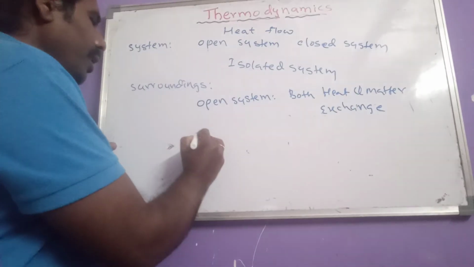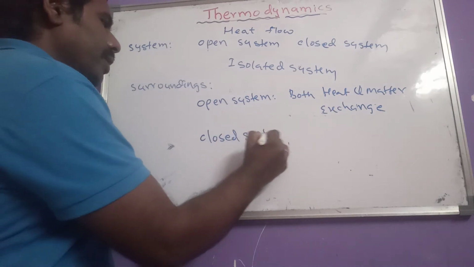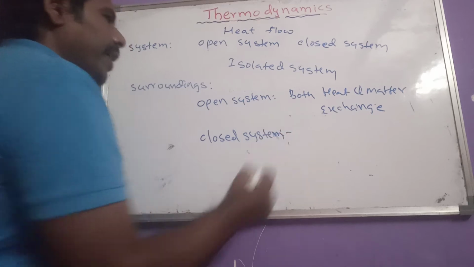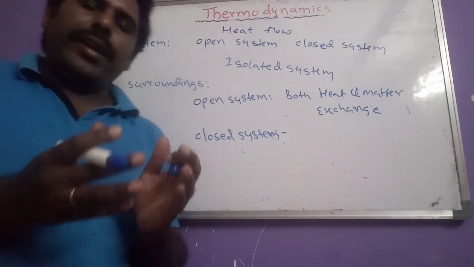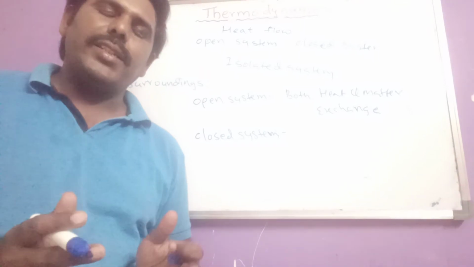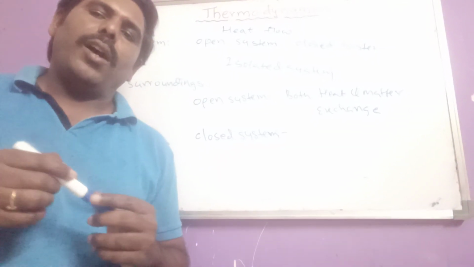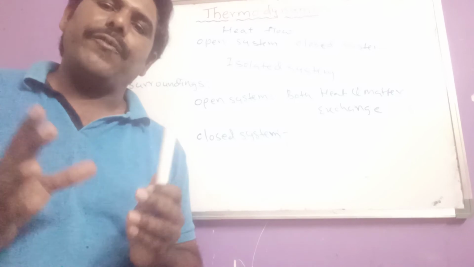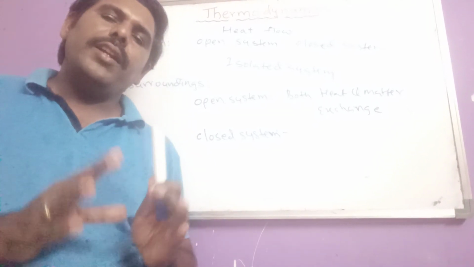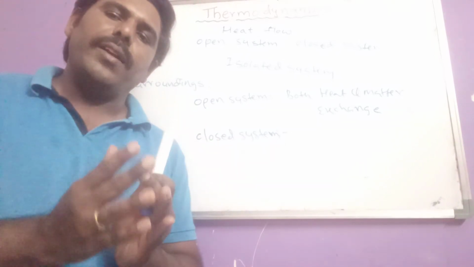And then come to the second one, closed system. What is the meaning of a closed system here? For example, if hot water is poured in a bucket and covered with a big plate. Now, after some days or some years, if you observe, water is present in that bucket, but it does not have that much hotness, it will become cool.